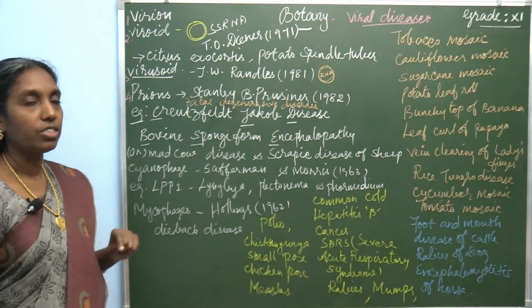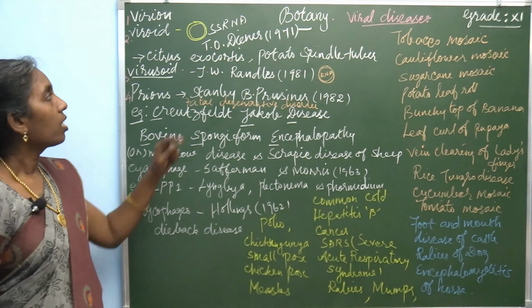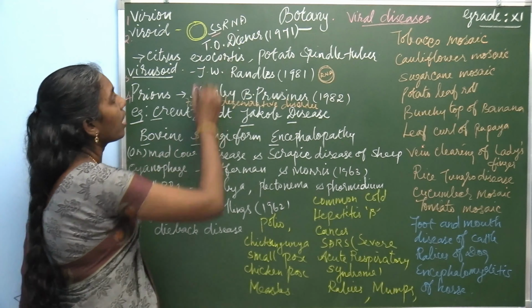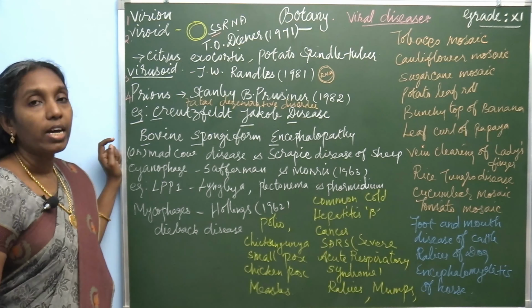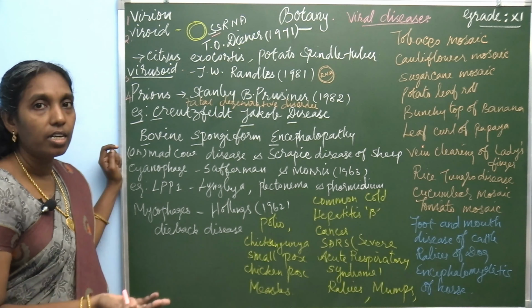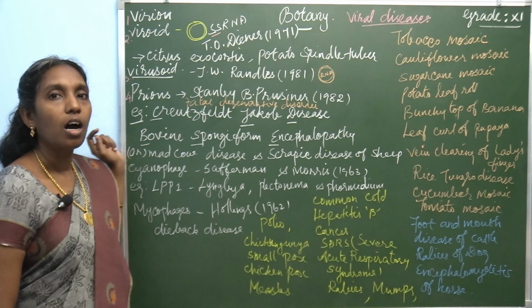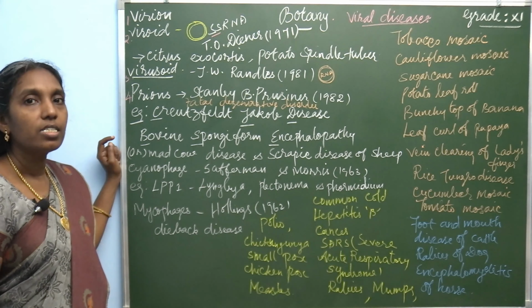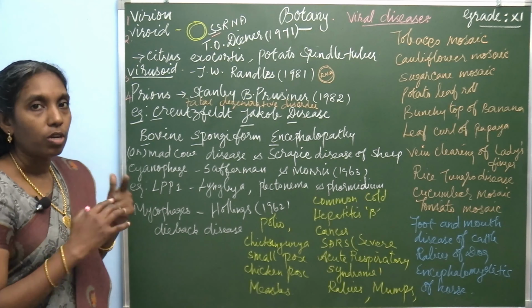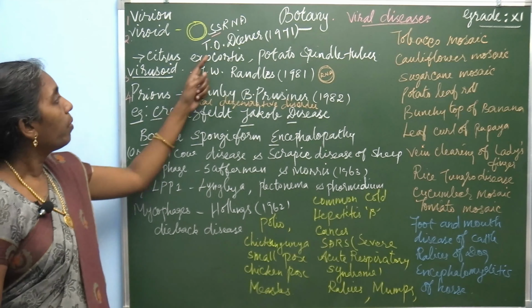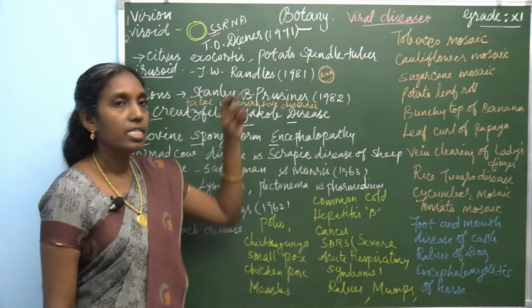These viroids are circular ssRNA molecules. ssRNA is single-stranded RNA. The nature of the RNA is circular. Viruses contain either DNA or RNA, but this viroid possesses ssRNA, that is single-stranded RNA. The shape of this is circular, which was discovered by T.O. Diener in the year 1971.